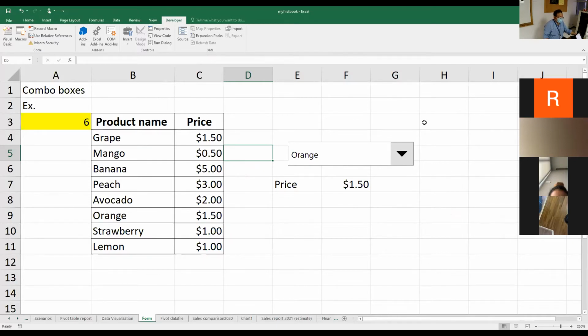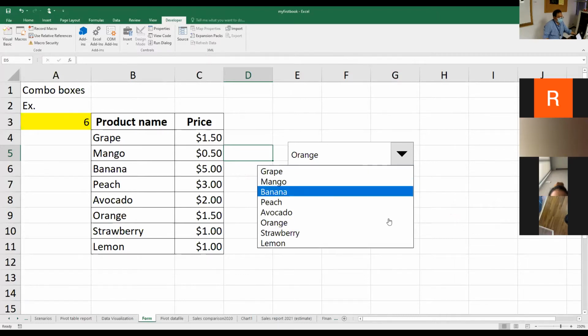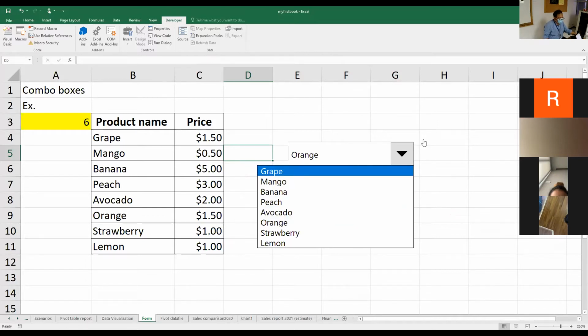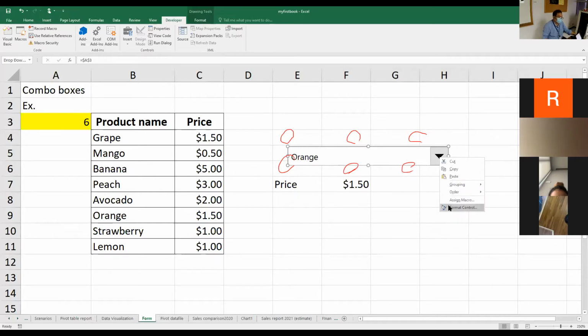You can see that if you use the left click, one thing that you can do is choose the options, or the different choices, in this combo box. But if you would like to move, resize, or customize this combo box, you have to use right click. Once you use right click, you can see that there will be white circles or white dots surrounding this combo box, so that you can enlarge it. You can resize it, and you can right click to customize this combo box as well.